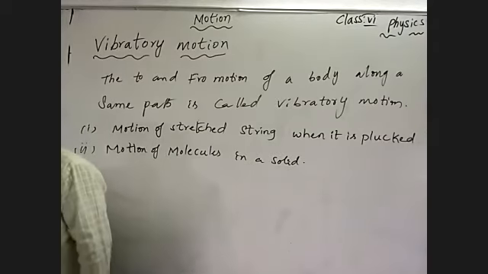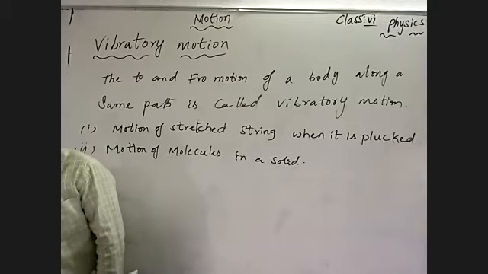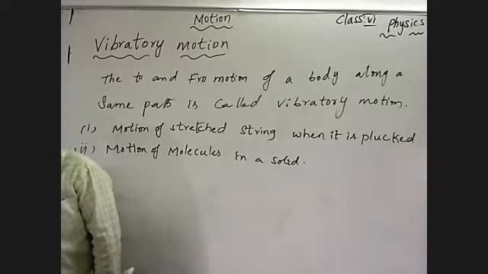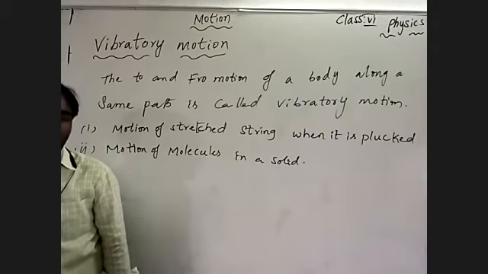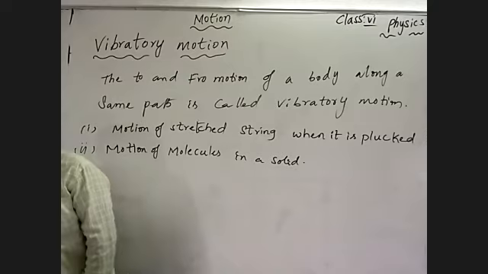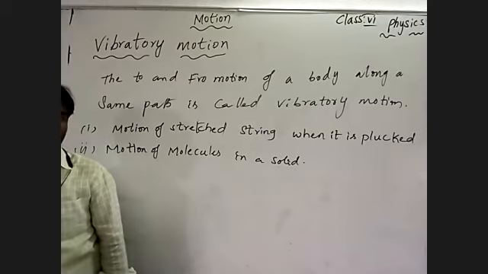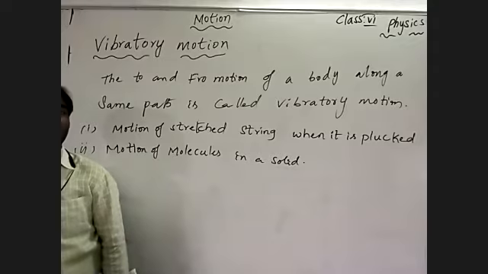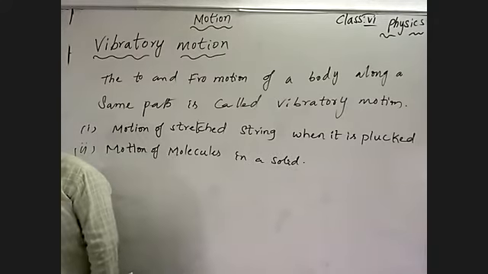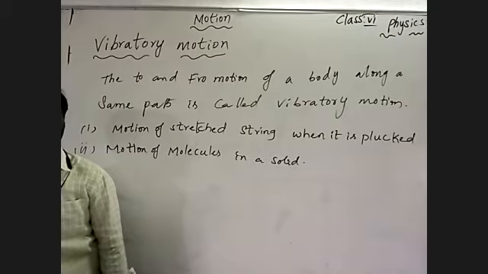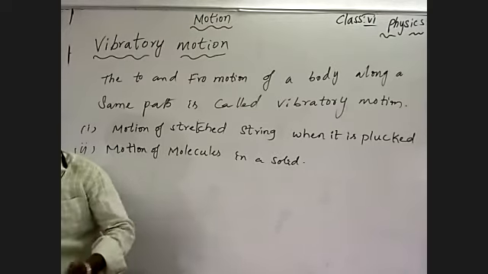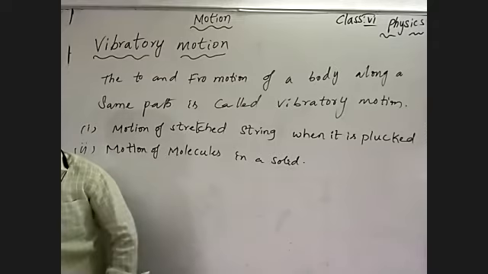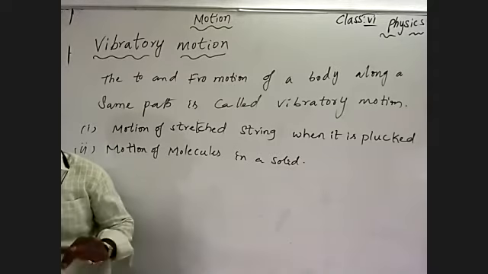So oscillatory and vibratory are similar types of motion. We can say all oscillatory motions are periodic by nature, but not all. All oscillatory motions follow a regular interval of time by nature, but not like some forms.